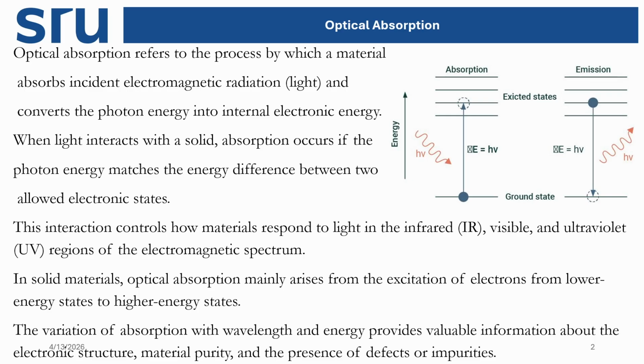So we'll discuss here the optical absorption process. What happens is that when a material absorbs incident electromagnetic radiation, meaning it absorbs light, then how the internal process of electronic transition takes place inside the compound, that we are going to discuss here.